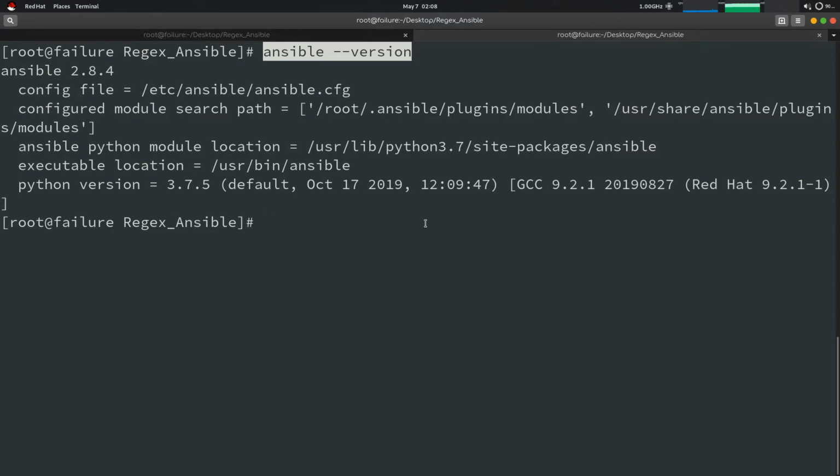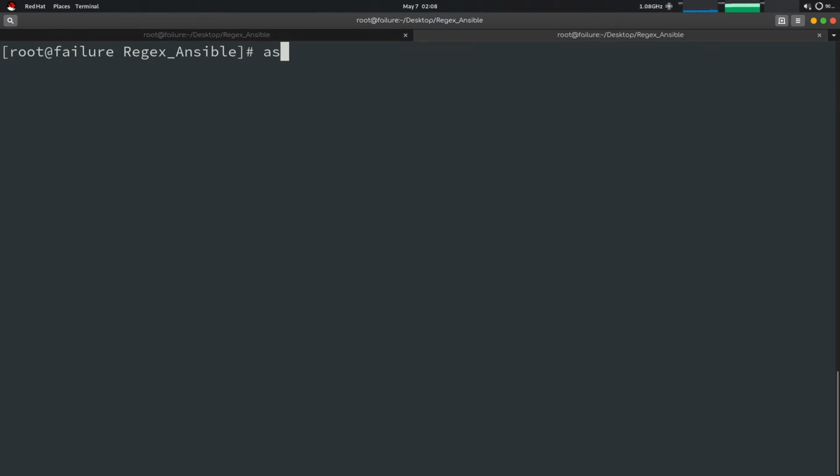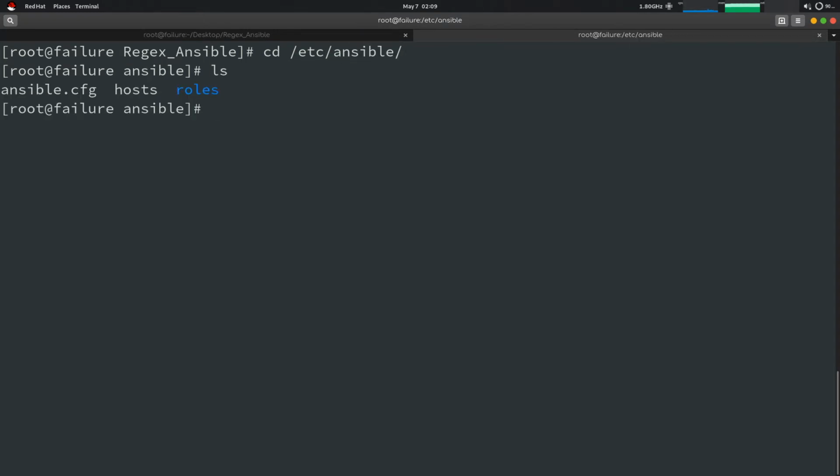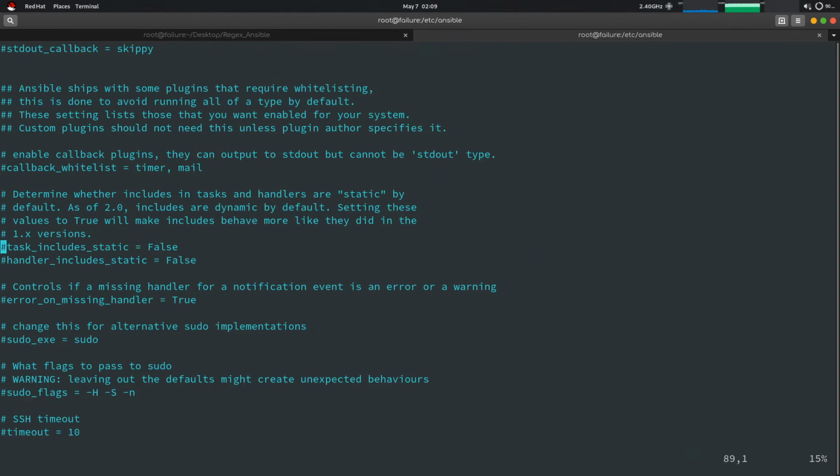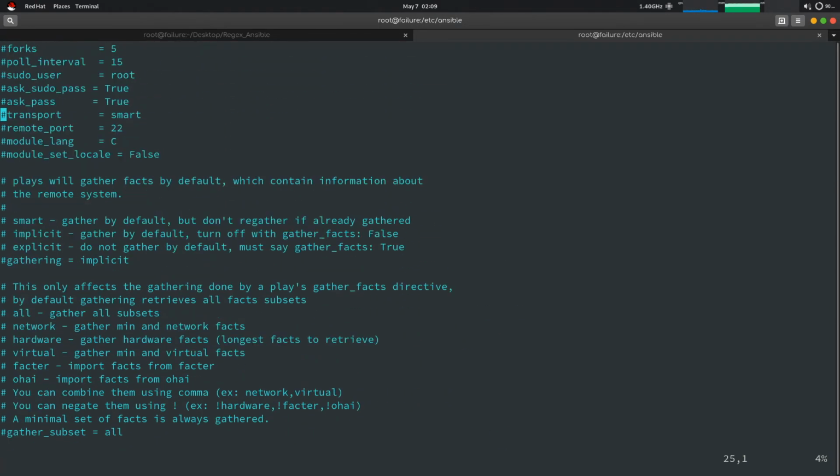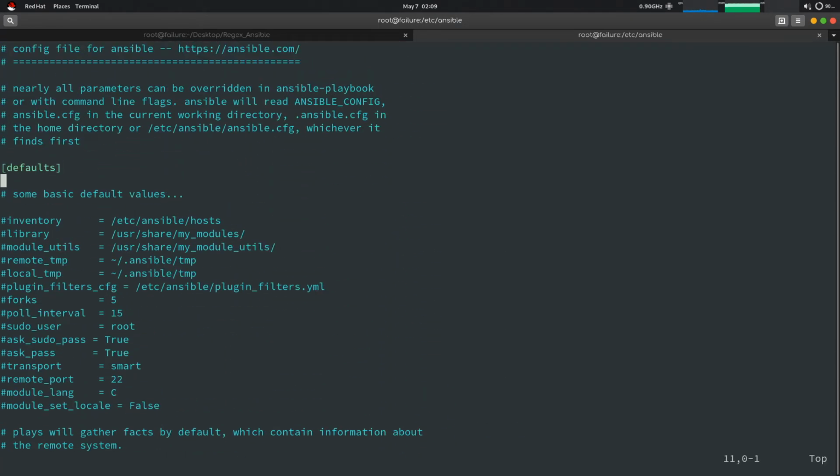Once Ansible is installed, there will be one folder which will be used, it is /etc/ansible. Here we have three files: ansible.cfg, hosts and roles. We'll study roles later in the course. Now we will focus more on hosts and ansible.cfg. Let's open ansible.cfg. The cfg file is the configuration file of Ansible, and all the things are mentioned here.